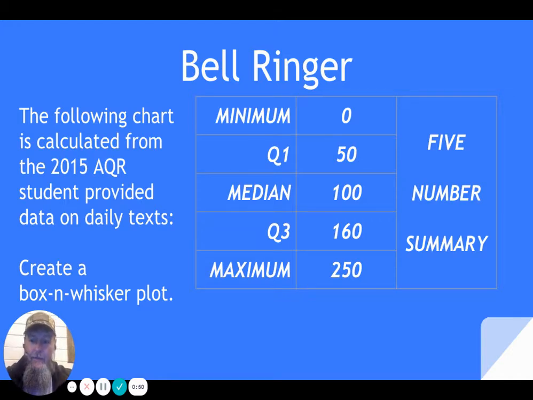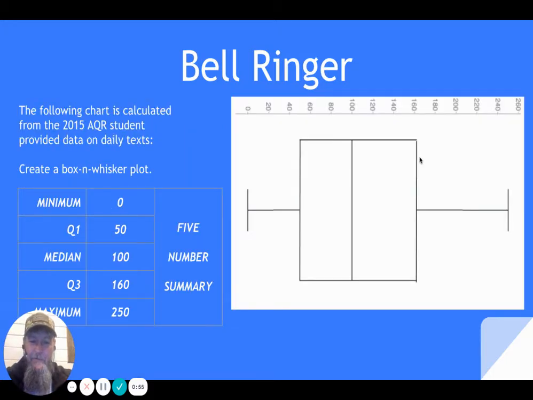So I'm going to create the box and whisker plot. Here you go. As you can see, your minimum starts right here, 0. That's the left whisker. And then at 50, we've got quartile 1, which is the start of the box. And the median is 100. That's the middle of the box. Quartile 3 is 160, which is the end of the box. And then the maximum is 250, which is the other side whisker.